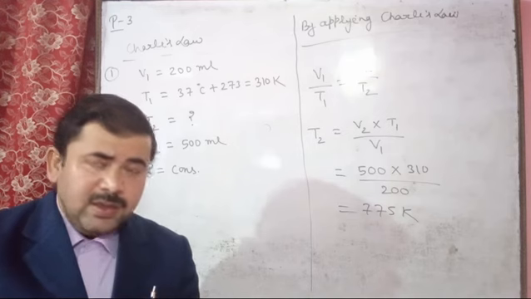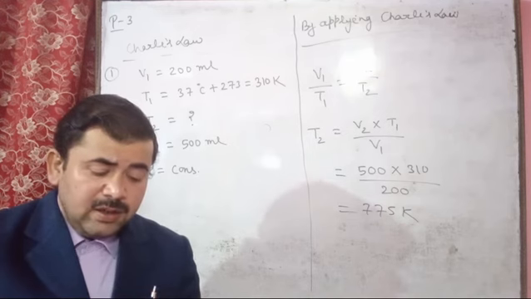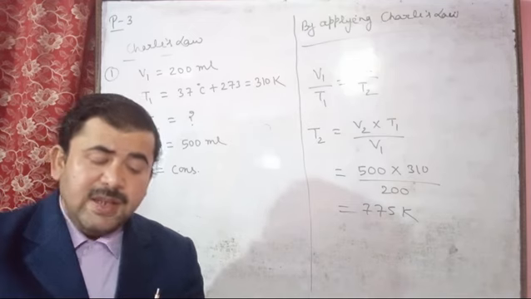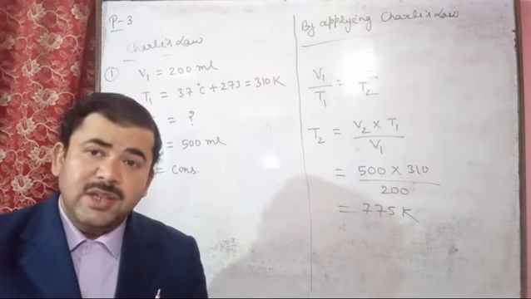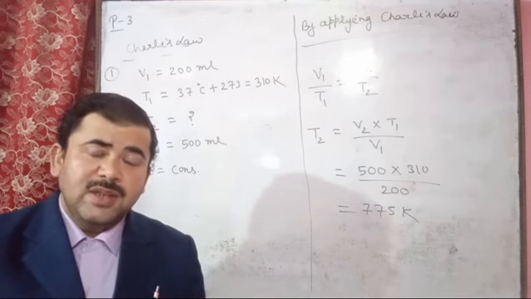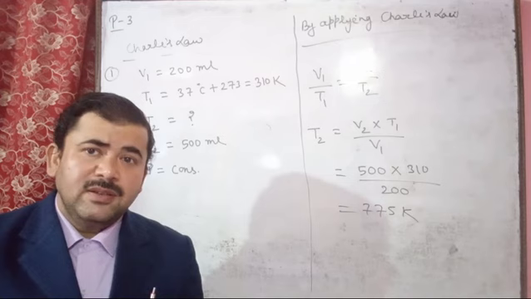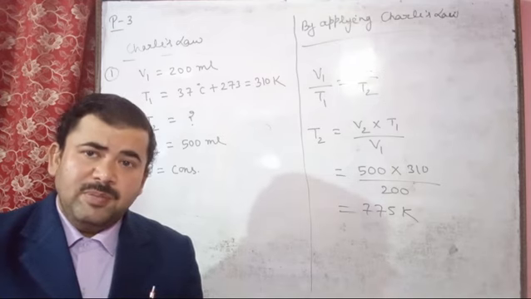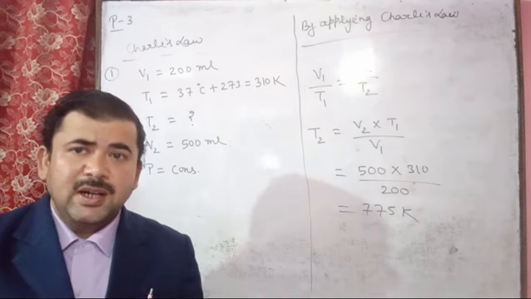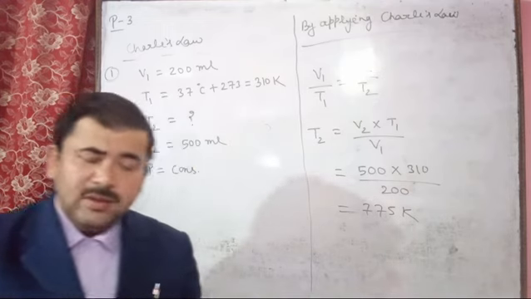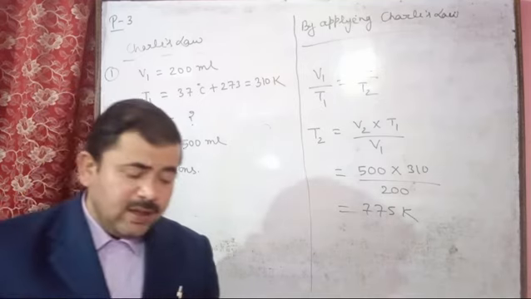And after this the temperature is decreased by 20 degrees Celsius, so T1 you consider 77 degrees Celsius, and here T2 is 77 minus 20. So you will get 57, and this 57 you have to change into the Kelvin value. So if you change it to Kelvin, you will get 330 Kelvin.